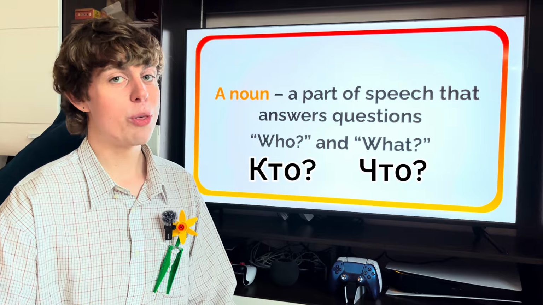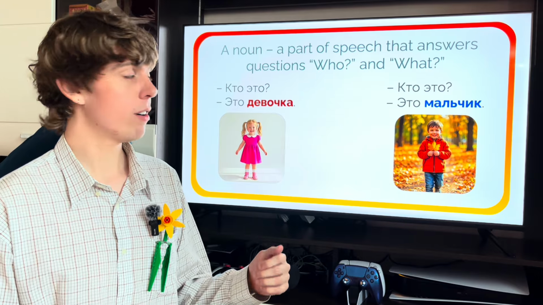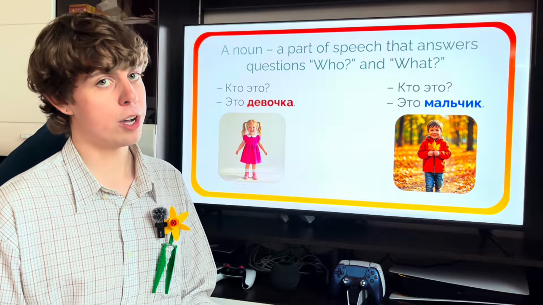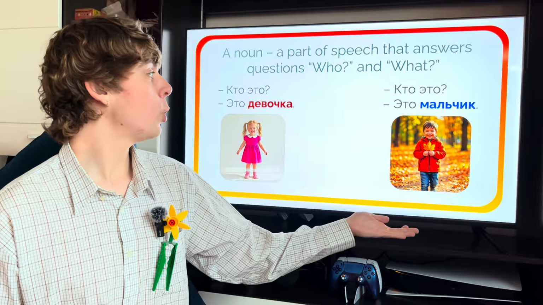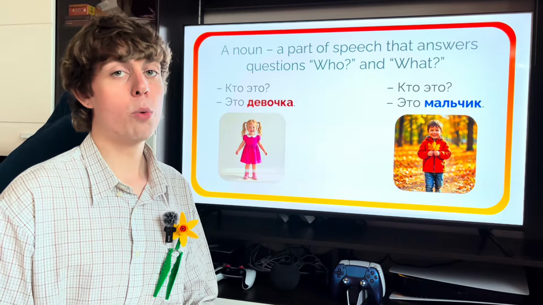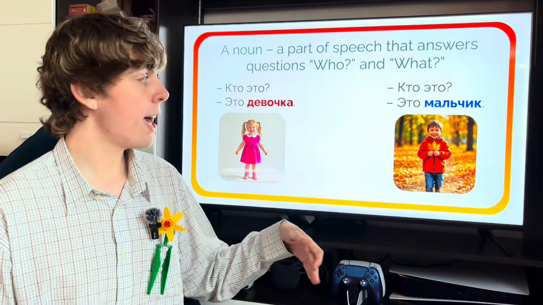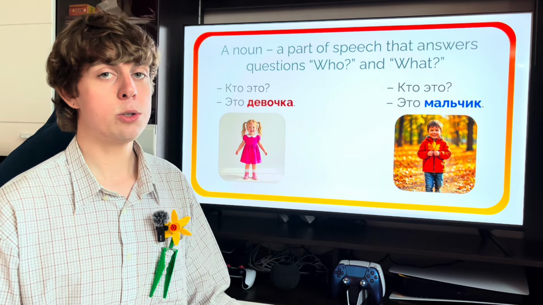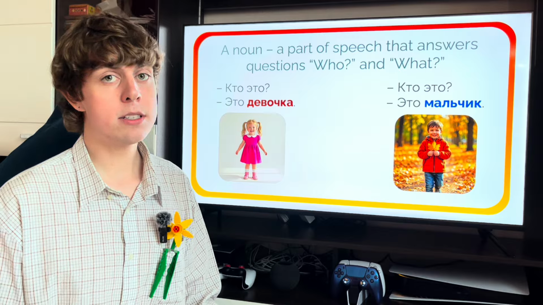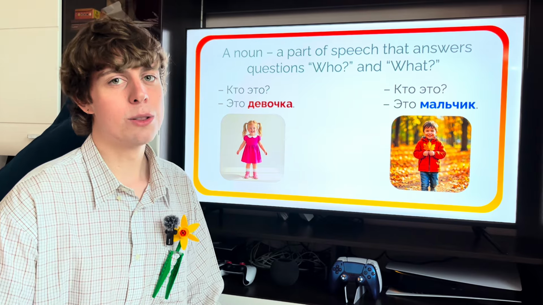Let's practice this with people. Look at the picture. Кто это? Это девочка. And here's кто это? Это мальчик. So both девочка and мальчик answer the question кто because they are people. Now let's look at objects.